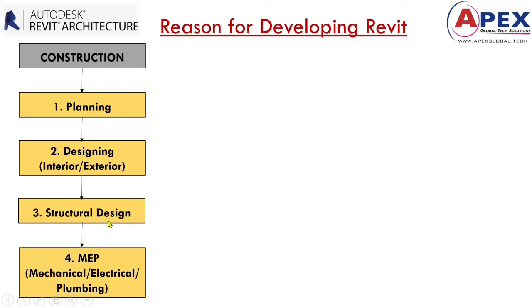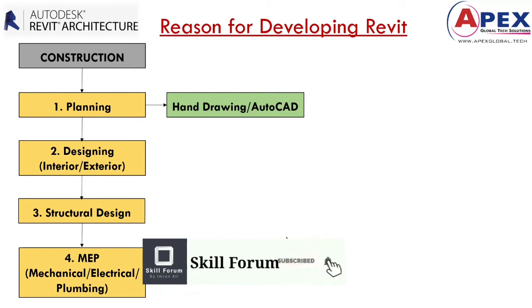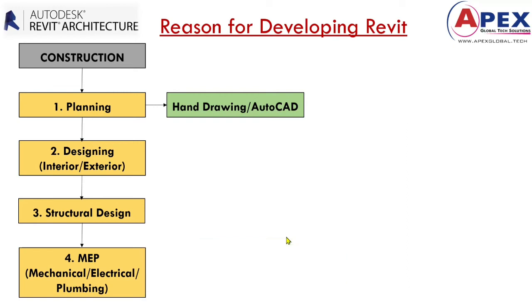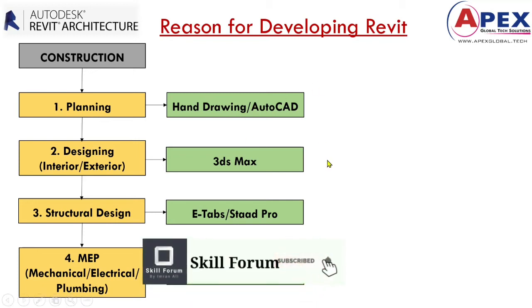MEP is nothing but the electrical, plumbing and mechanical components that we install in any kind of building. Before Revit, we used to do planning by hand drawing or AutoCAD. AutoCAD is a 2D as well as 3D modeling software where we can plan any kind of building. For interior designing we used to use 3ds Max. For structural design we used ETABS or STAAD.Pro. And for MEP we used AutoCAD only, before Revit.